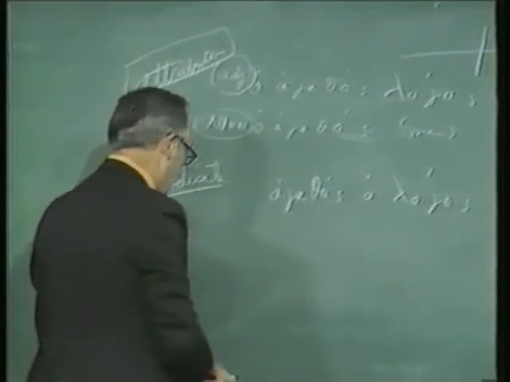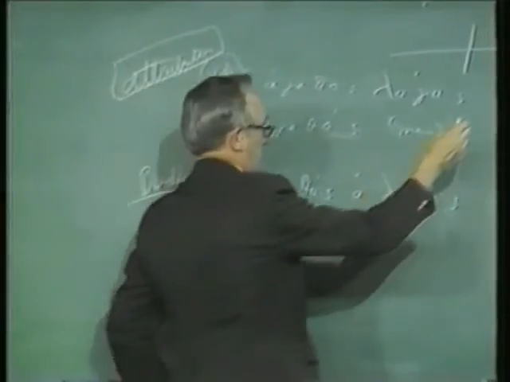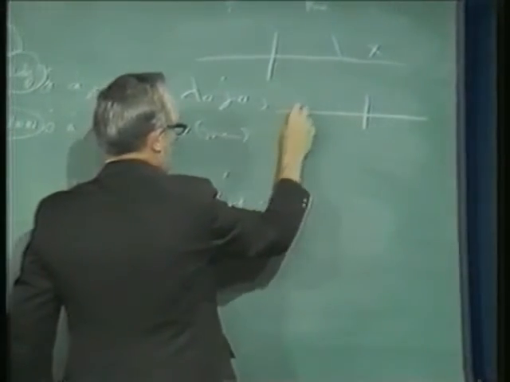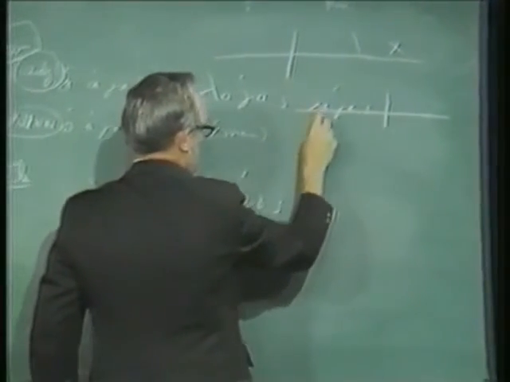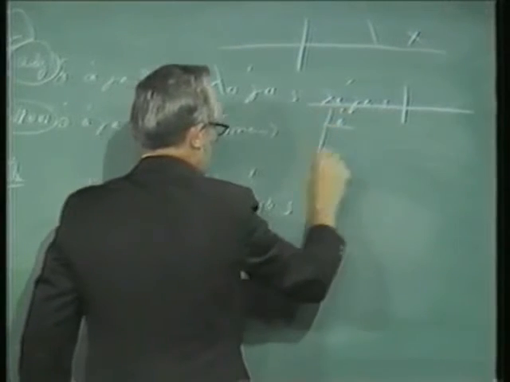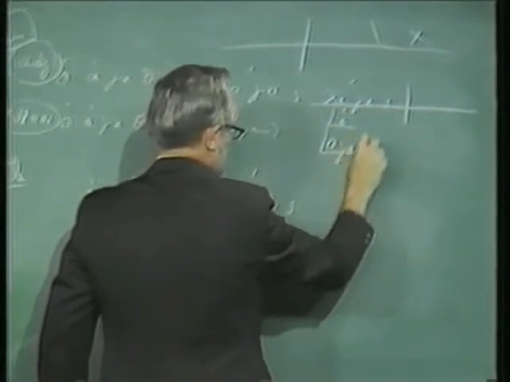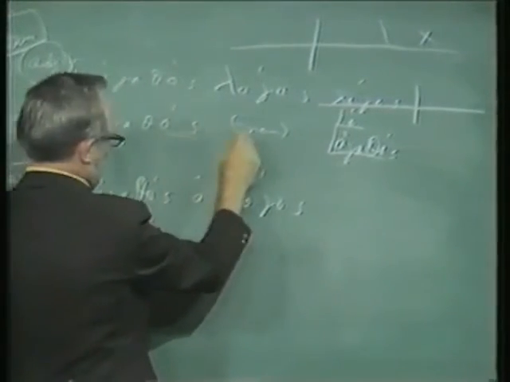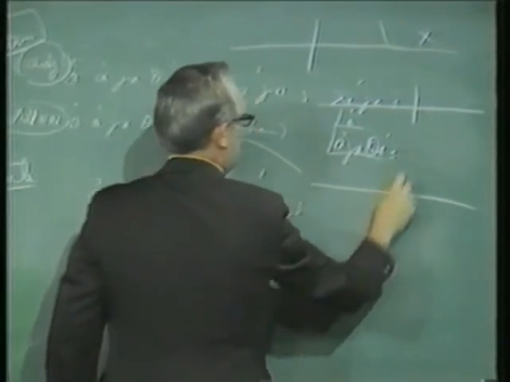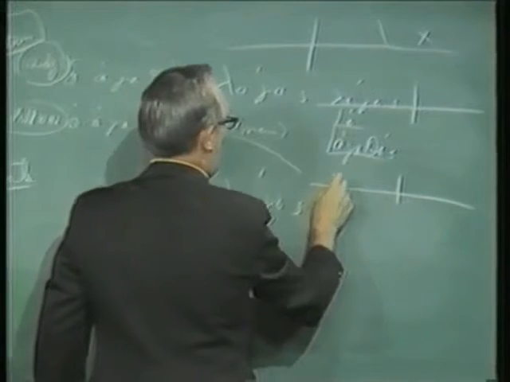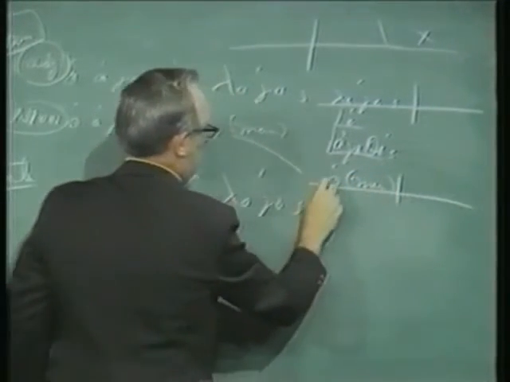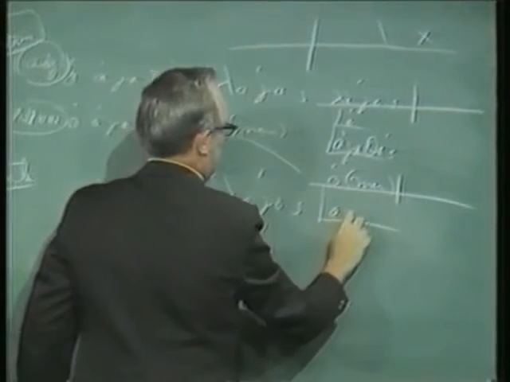Now, in order to diagram those, we do it this way. This one would be logos, o, agathos. This one would be O, man, agathos.